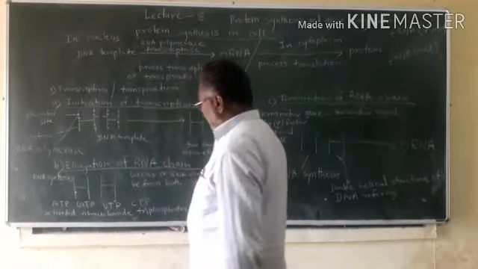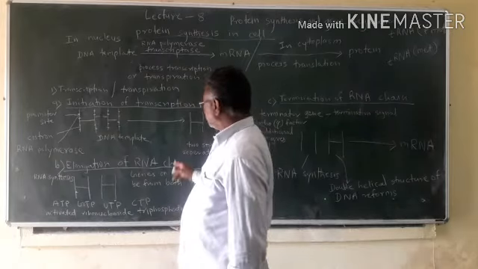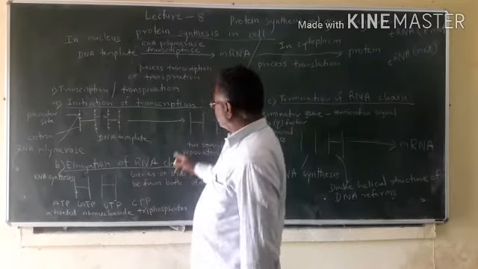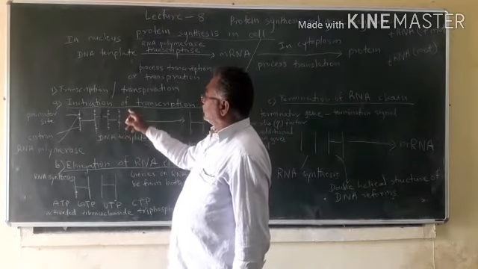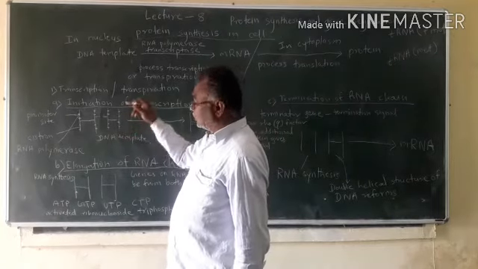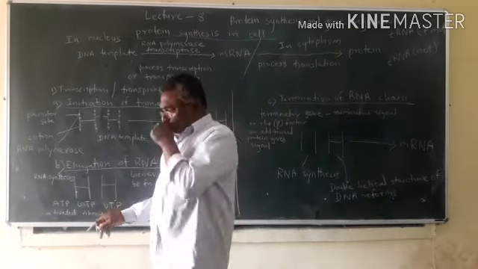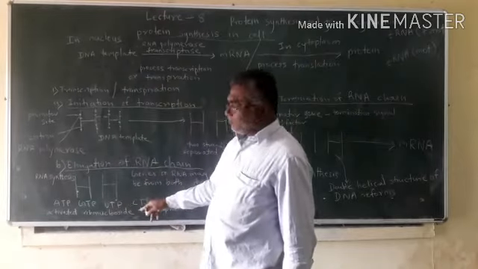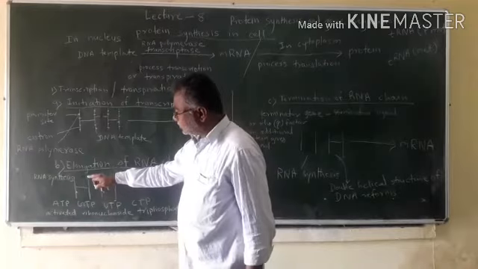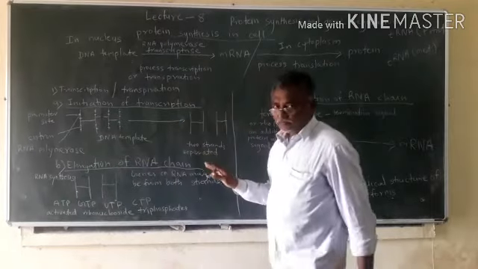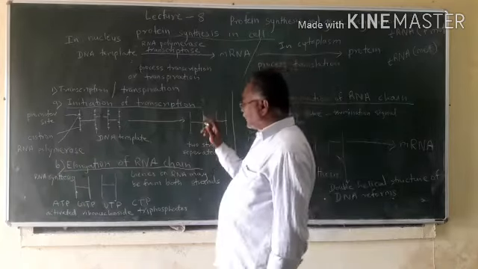And the activated ribonucleoside triphosphates, which are present on the DNA strand, in the gene, are transferred in different sequences onto the RNA strand.